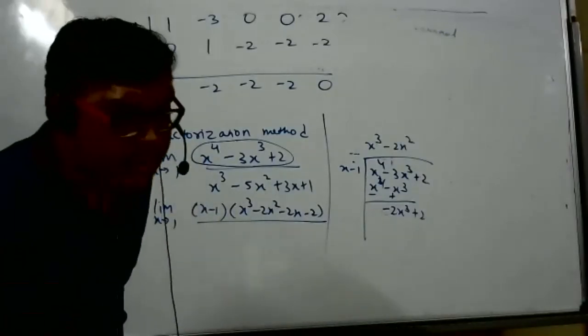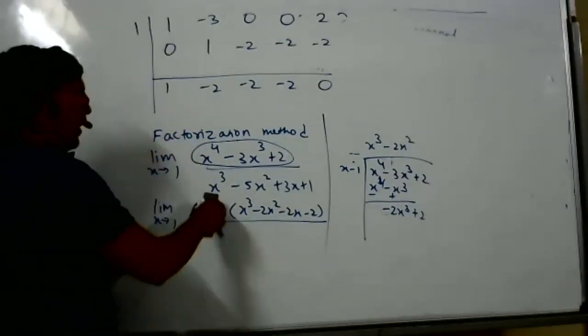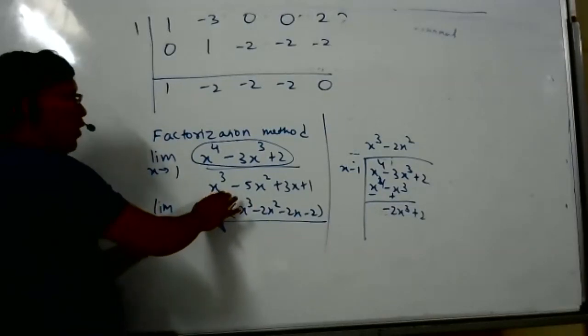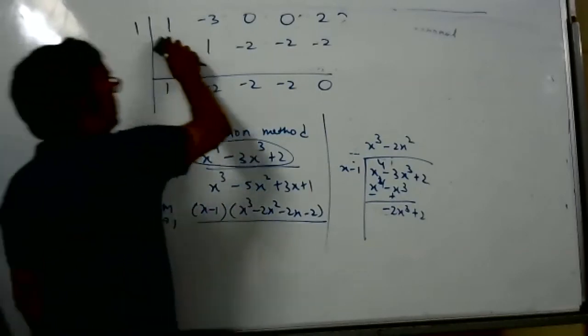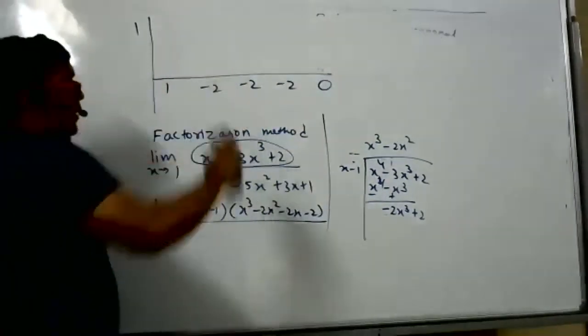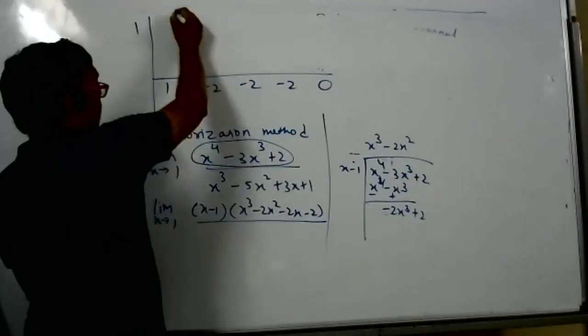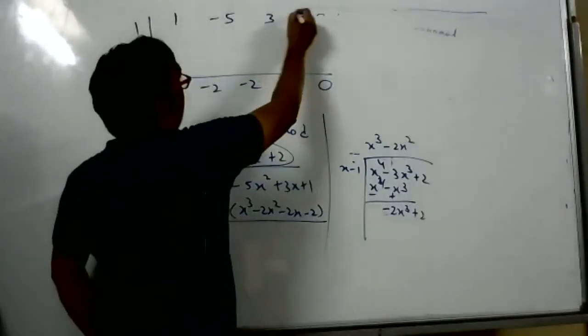Are you understanding or not? No reply. Now see, if you put 1 in the denominator, even that is going to become 0? Yes, sir. So even that has a factor of x minus 1. Divide that also by x minus 1. So what will you get now? Write the coefficients. x square minus 4x. 1, minus 5, then 3, and then 1.